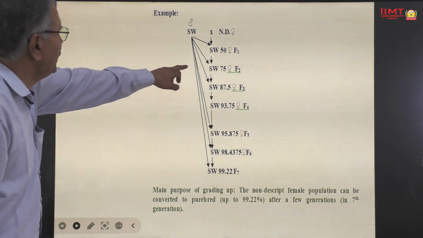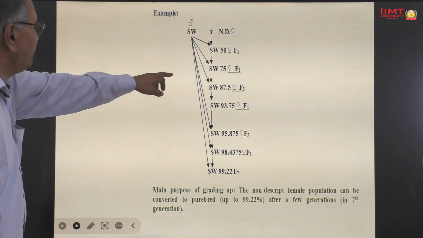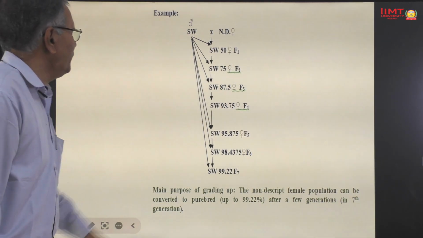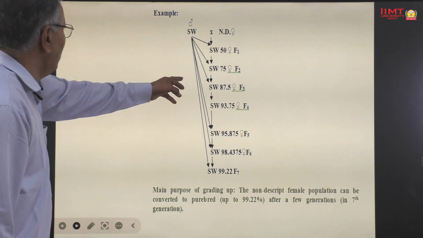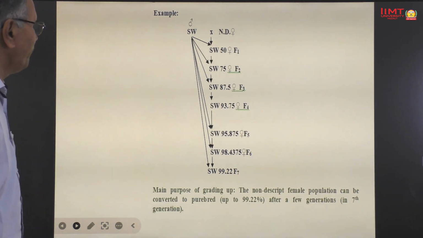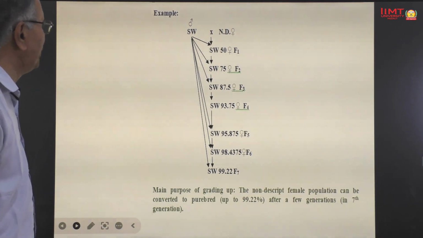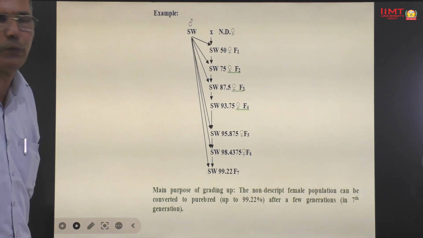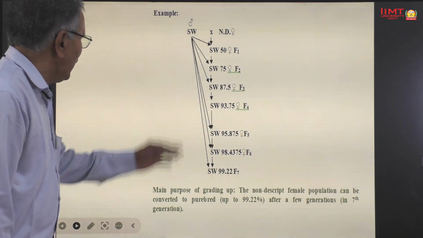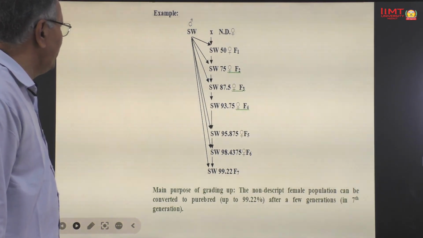F2 generation receives 75% genes of Sahiwal. F3 generation receives 87.5% genes of Sahiwal. F4 progeny or F4 generation receives 93.75% genes of Sahiwal. F5 generation or 5th generation received